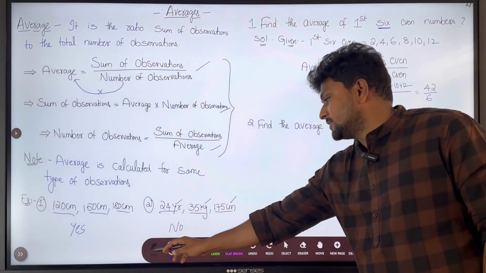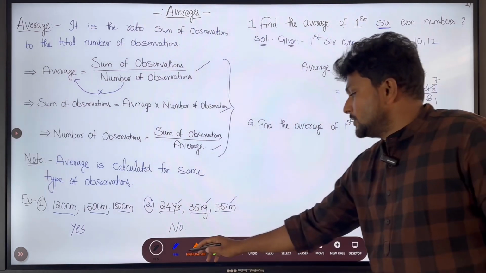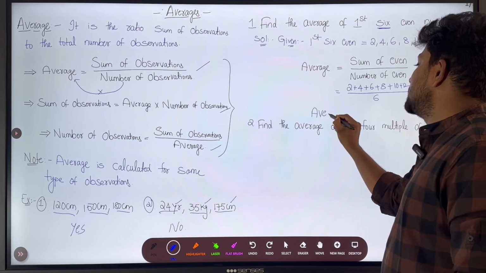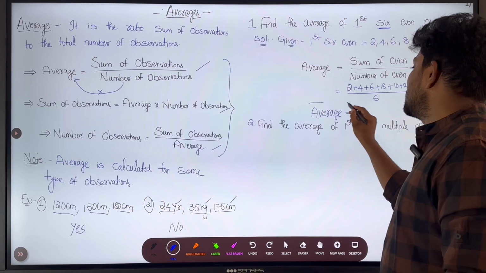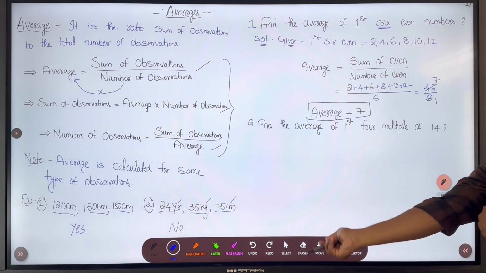So we can cancel 6 with 42, 6 7s are 42, right? So finally we got the average. The average of the first 6 even numbers has the value 7. We got 7 as the result.